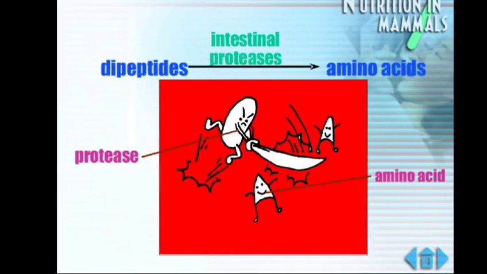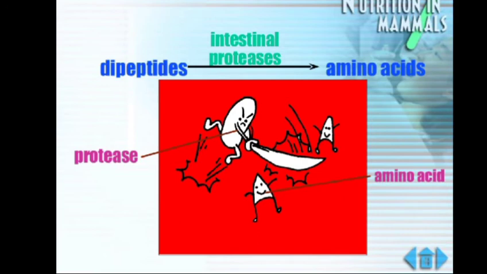Then we have the intestinal protease. Earlier we studied the pancreatic protease, which was converting the protein into polypeptide or dipeptide chains. Dipeptides are chains of two amino acid molecules, and polypeptides are poly chains of amino acids, that means more than two. Here the intestinal protease converts the dipeptide chains into amino acids, which are the building blocks of proteins.